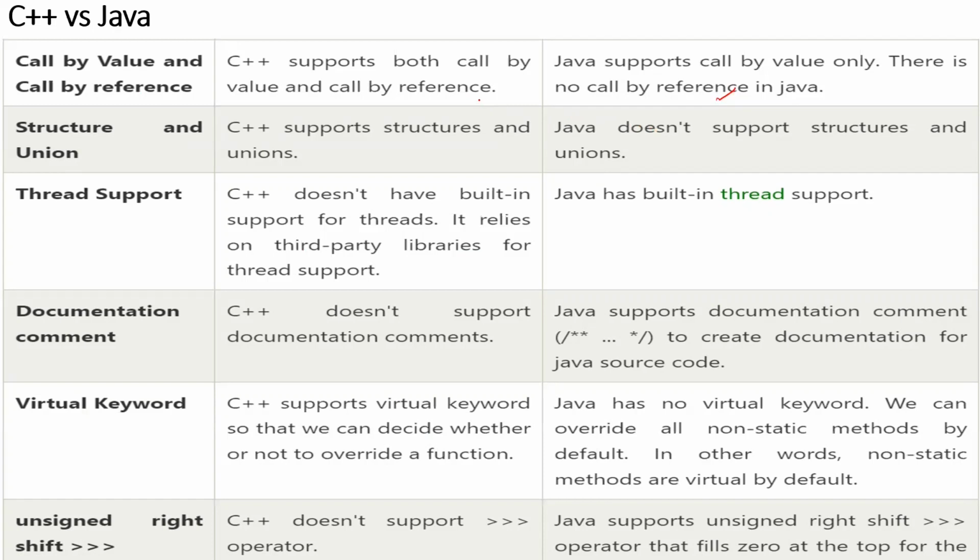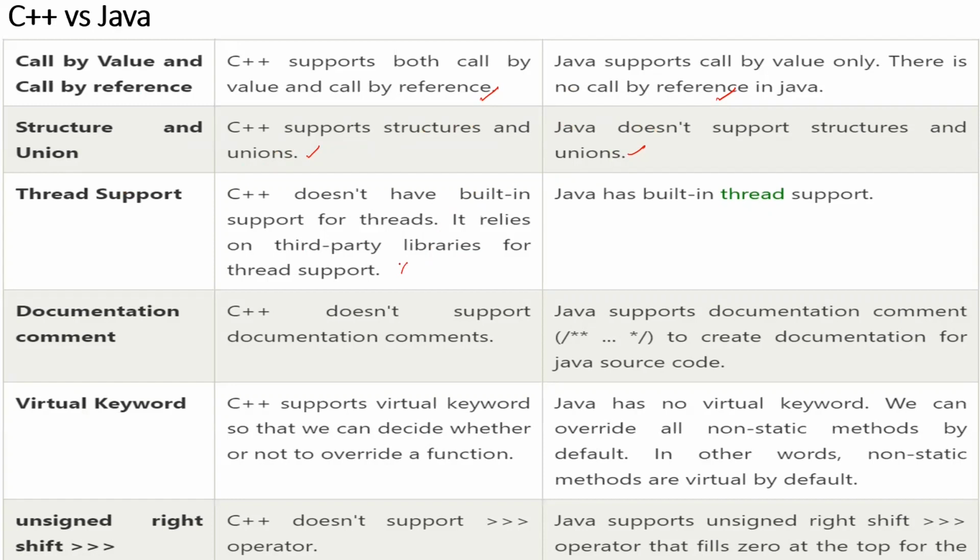Now C++ supports both call by value and call by reference, but Java supports only call by value. Now, structures and unions, which are important concepts of C and C++, are there in C++, but Java does not support structures and unions. Now, thread support. A thread is nothing but a process. We have the concept of multi-threading, right?